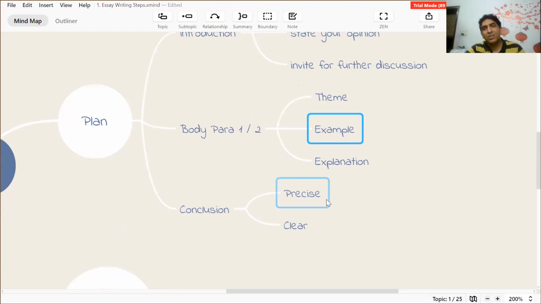For example, in this case, you can say that to conclude, given that an apartment provides advantages of community living, security, and better amenities, I strongly advocate, my preference goes towards living in an apartment rather than living in a single house.